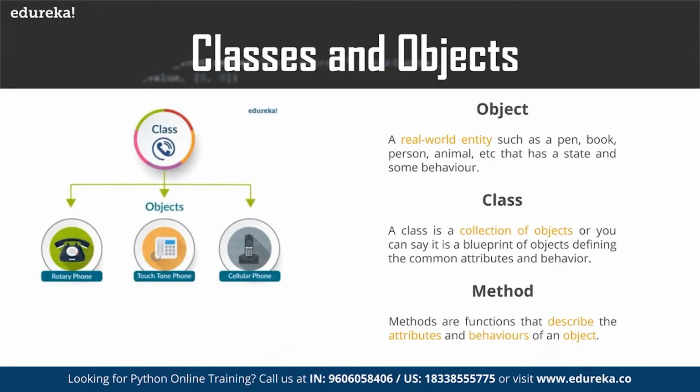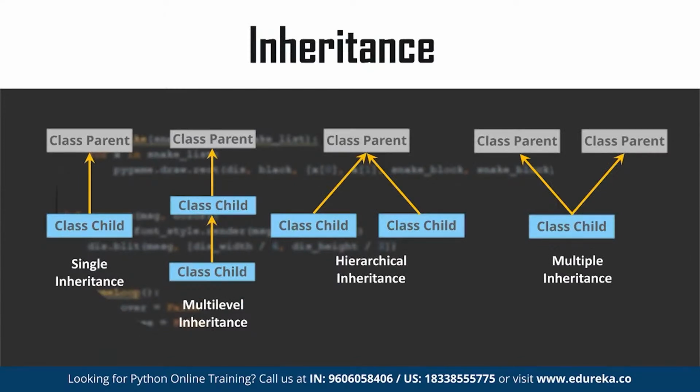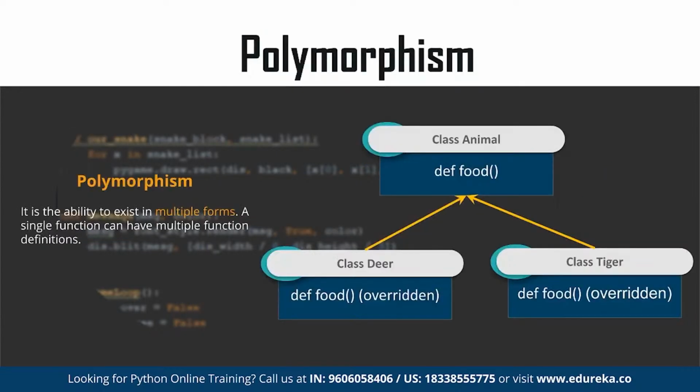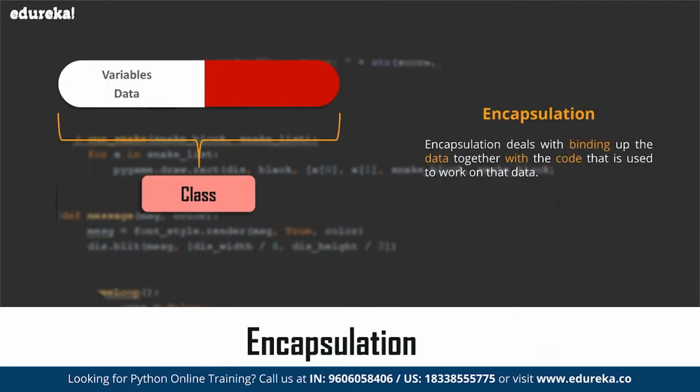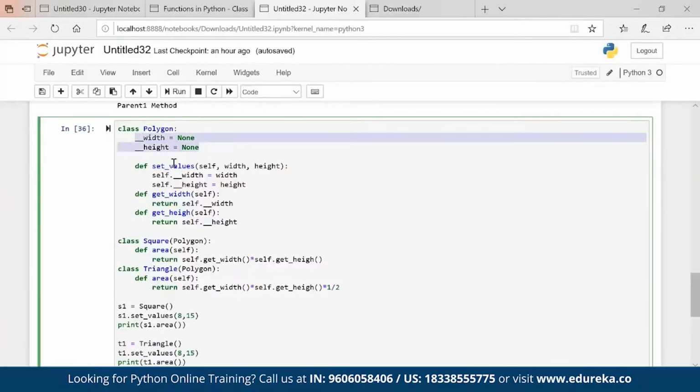So we spoke about objects, we spoke about class, we spoke about methods. We spoke about different types of inheritances as well: hierarchical, multiple, multi-level, single. We had a discussion about it. Then we will talk about polymorphism, but before that we spoke about encapsulation as well. We are creating a variable which is nothing but a private variable. So encapsulation is nothing but making things private, which is one of the fundamental concepts of object-oriented programming languages. The main purpose is it describes the idea of wrapping the data, or a variable or a method,